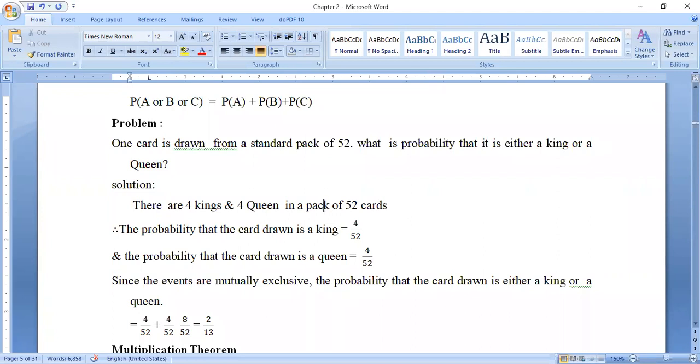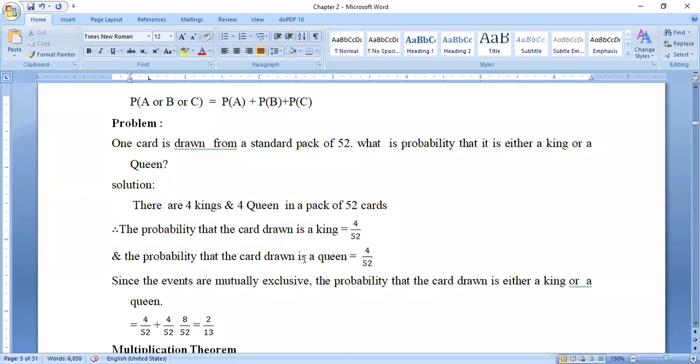The probability that the card drawn is a queen is equal to 4 by 52, not 22, that is 52. Since the events are mutually exclusive, the chance is given to both the events. The probability that the card drawn is either a king or a queen is 4 by 52 plus 4 by 52, which is equal to 8 by 52. Dividing, we get 2 by 13. That is the probability.